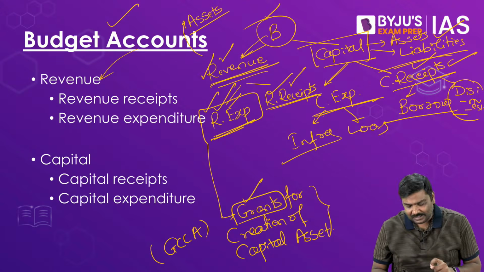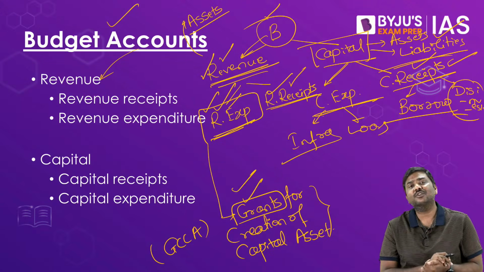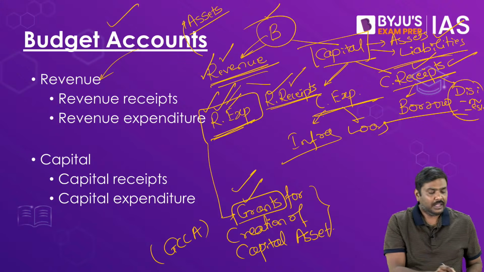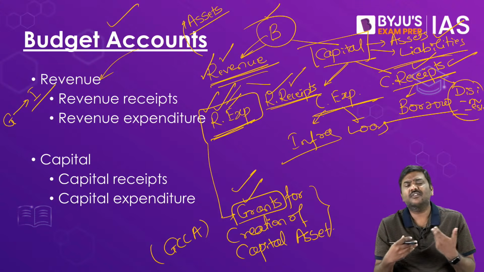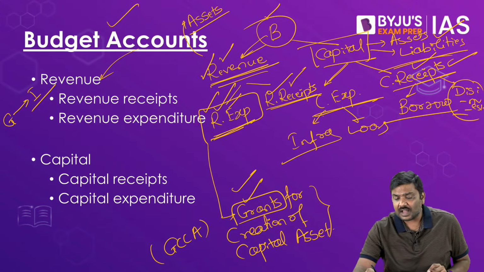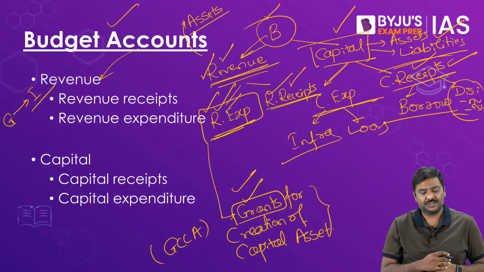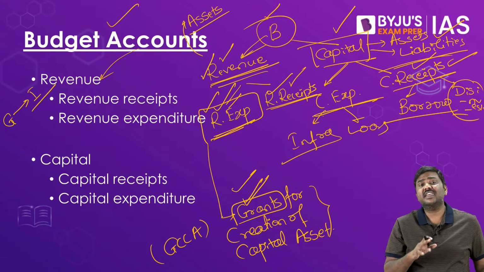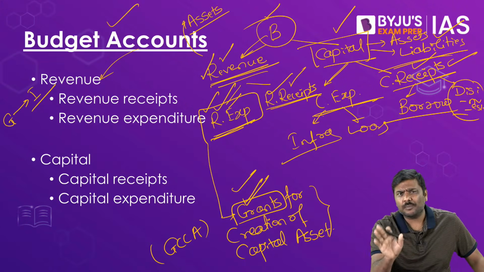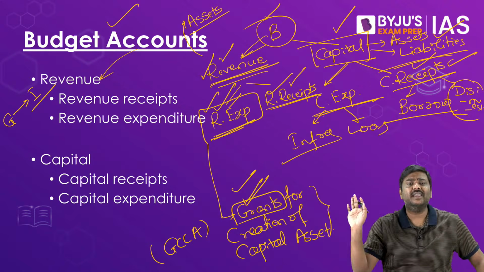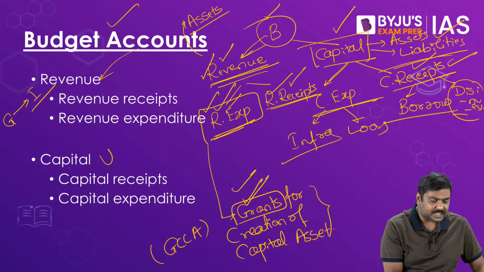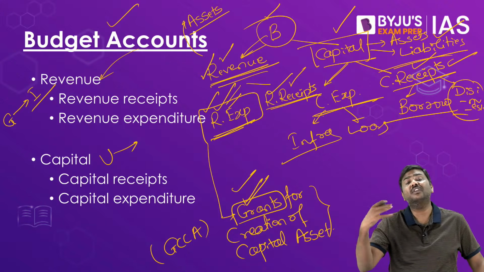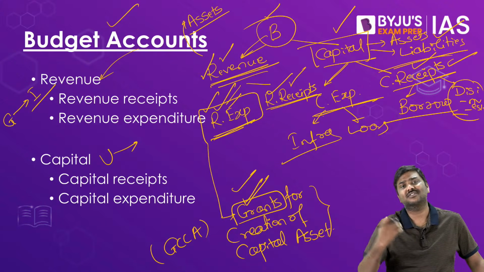The reason that GCCA is kept under the revenue side is very simple. If the government spends the money directly on development of an infrastructure asset, they will classify this under capital expenditure. But in case of GCCA, the central government or union government is not spending the money directly. Rather, the union government is giving this money for development of infrastructure to another agency.